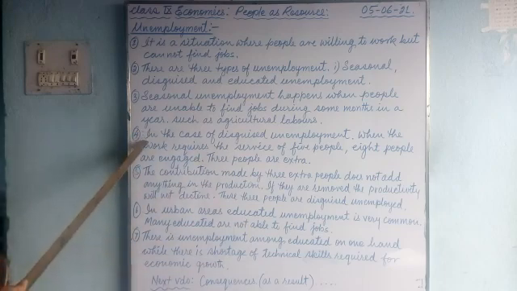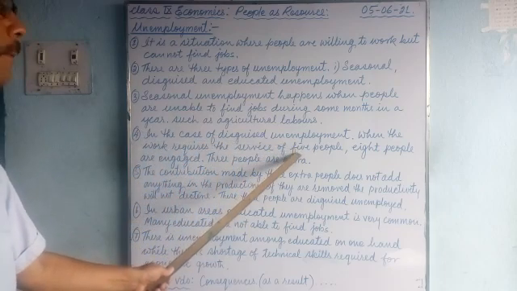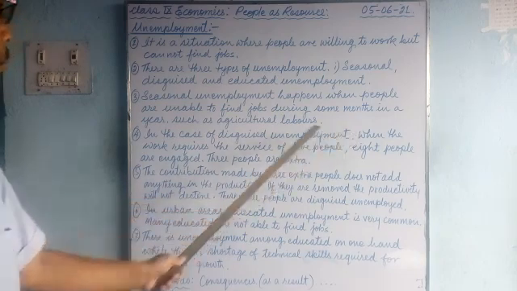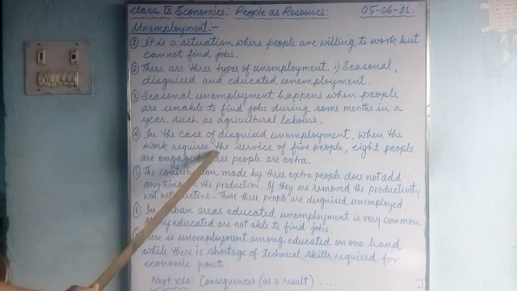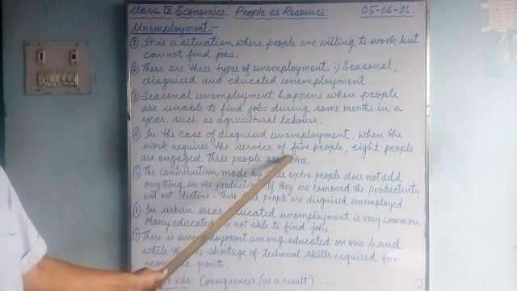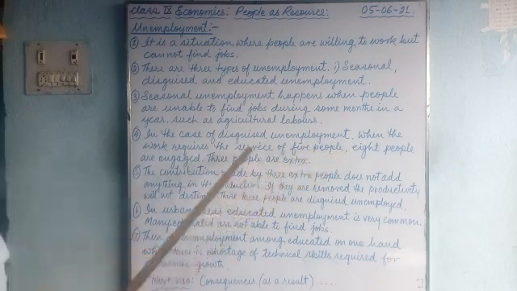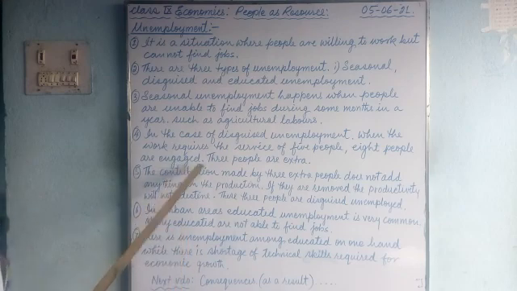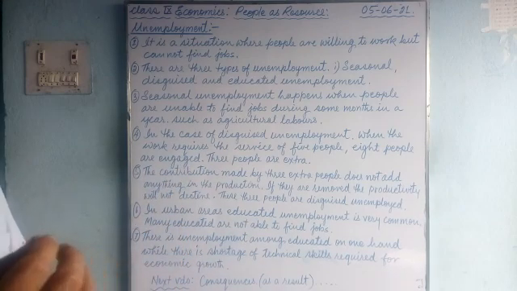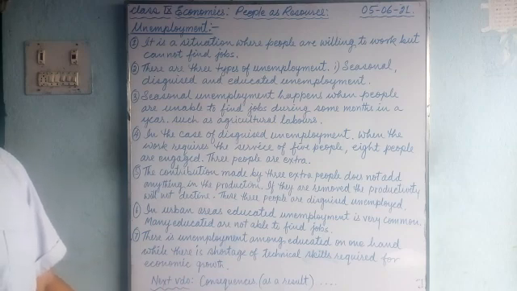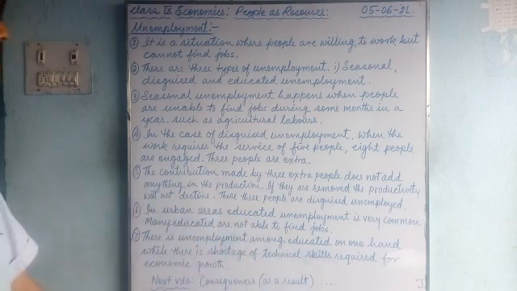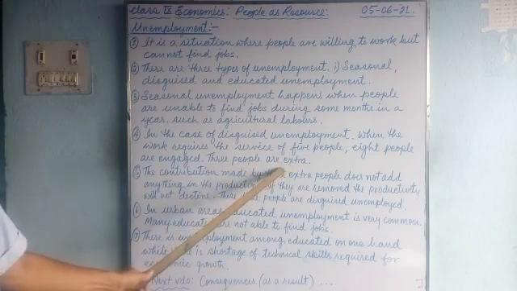Now we'll talk about disguised unemployment. What do you mean by disguised unemployment? Take the example: when the work requires the service of 5 men, but 8 people are engaged in the work, especially in the farm. Suppose a farm requires the service of 5 people, but all the family members, 8 members, work there. That means 3 people are extra.